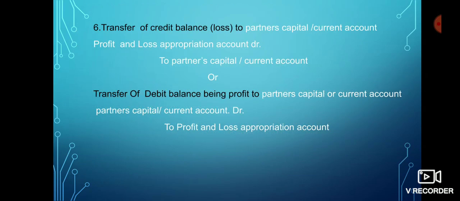Here I have written partners capital account and current account. It means if the partnership firm is following fixed capital account, then we will write partners capital account, and if in the question fixed capital method is given, then we will write to partners current account, and if fluctuating capital is given, then we will write to partners capital account.